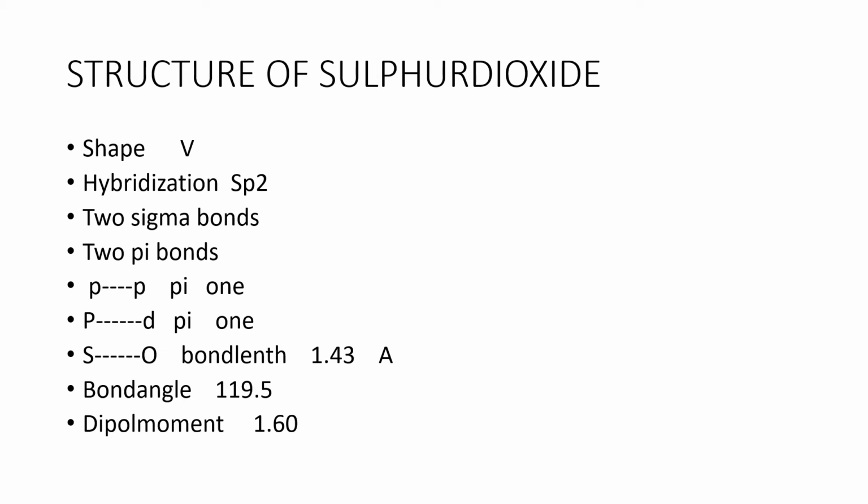There are two sigma and two pi bonds; in the pi bonds, one is a pp overlap pi bond and another is a pd pi overlap. The bond length is 1.43 angstroms, the bond angle is 119.5 degrees, and the dipole moment is 1.60.